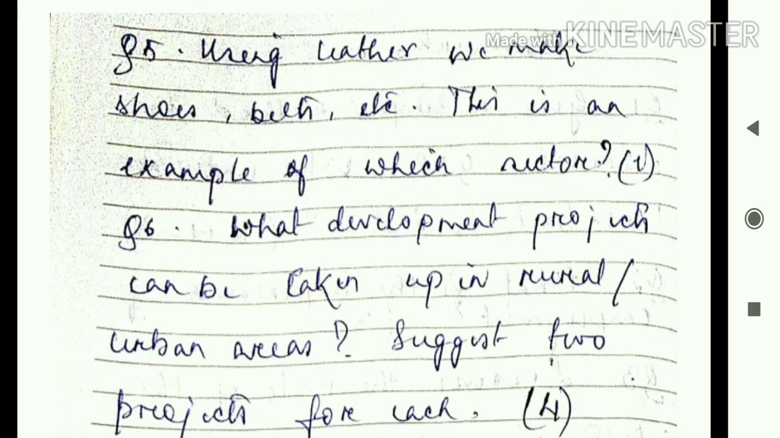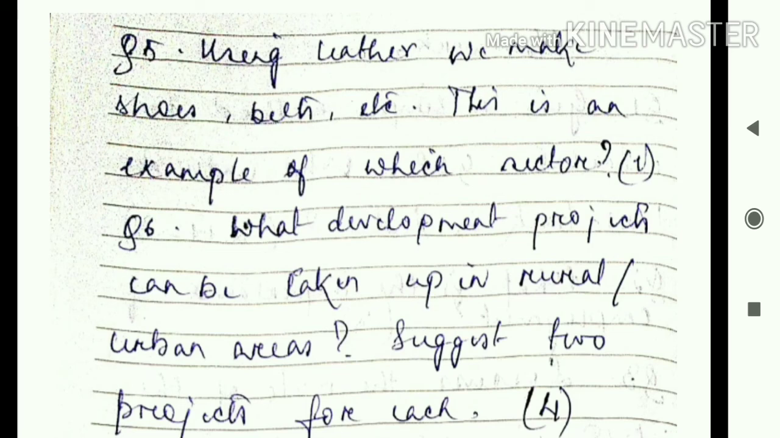Question number 6. What development projects can be taken up in rural and urban areas? Suggest 2 projects for each. The various developmental projects that can be taken up in rural areas are building of basic infrastructure, roads, dams, canals, etc. Then improving healthcare facilities, dispensaries, then development of primary schools, development of modern farming equipment, providing irrigational facilities, then sanitation facilities, etc. There are numerous developmental projects.